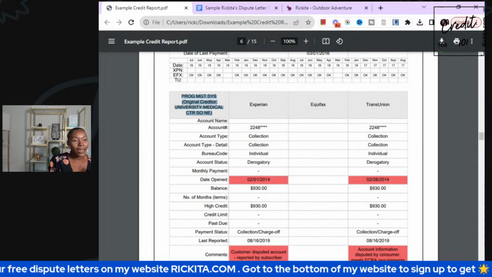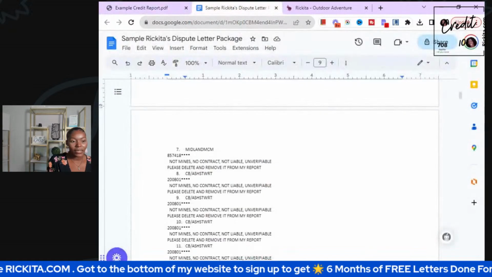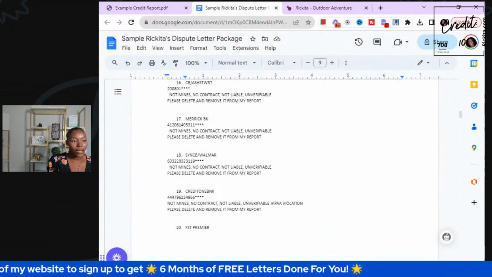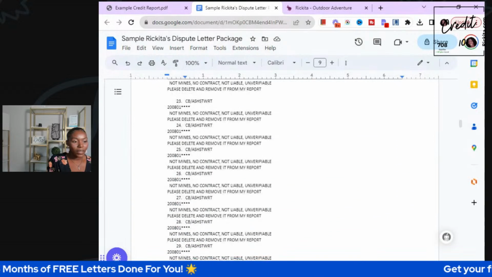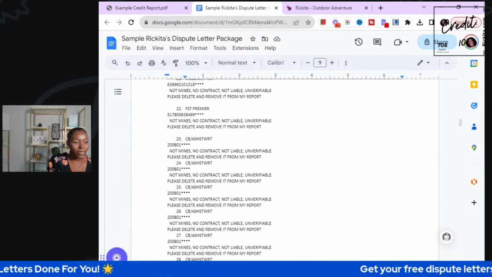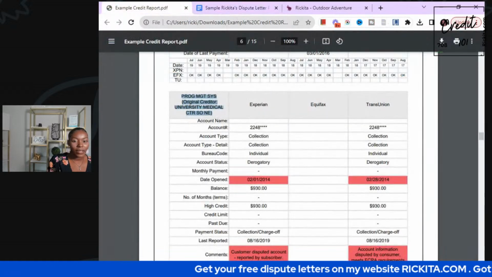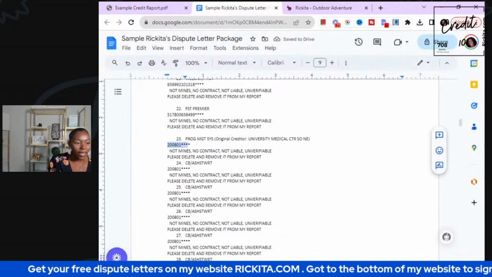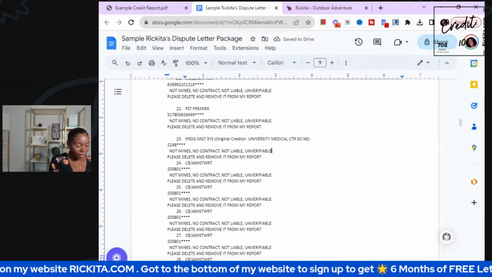Now, for medical bills, I like to copy the account name. This is different, you guys. So let's see. It's not on Equifax, so let's go to our TransUnion letter. I like to do something different with the medical debt. So I like to go here, go down, see where the next account is at, which is here. So paste that here. That's the name of the company. This is the account number. Let's copy and paste that account number. And then where we see unverifiable,